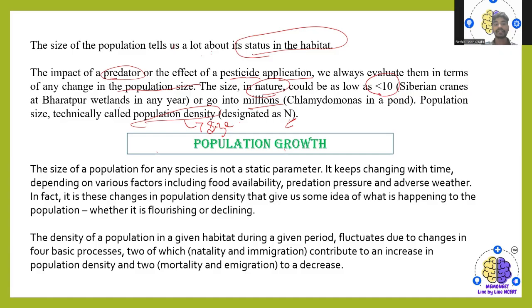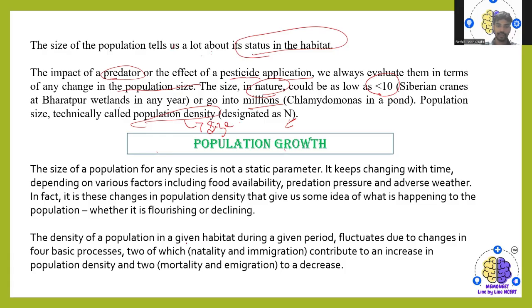In fact, it is these changes in population density that give us some idea of what is happening to the population, whether it is fluctuating, flourishing, or declining, like it is increasing or declining or fluctuating. So, a kind of idea we are going to get.